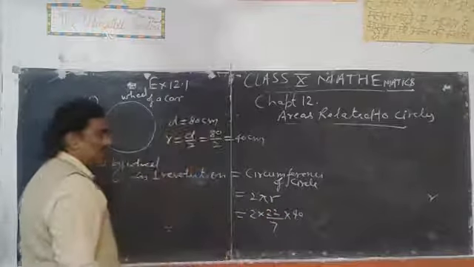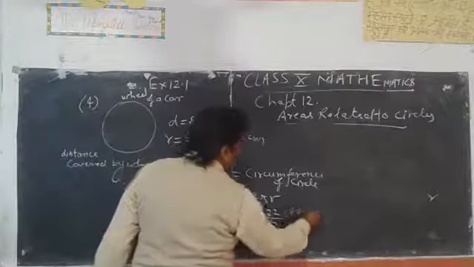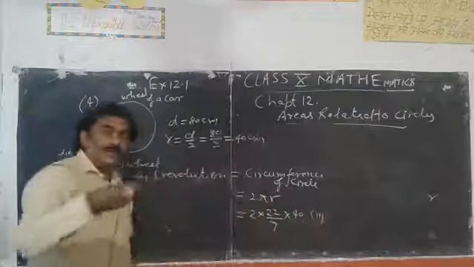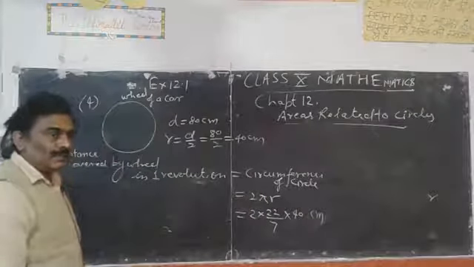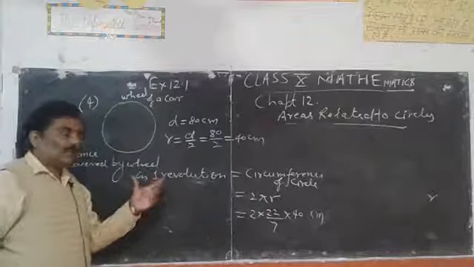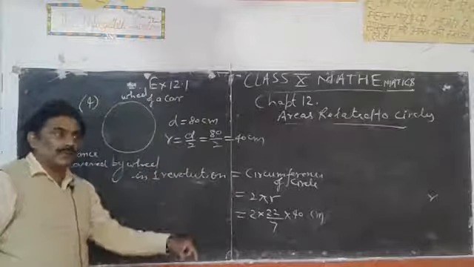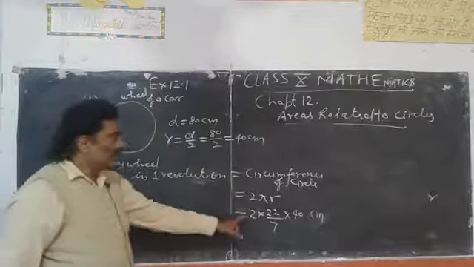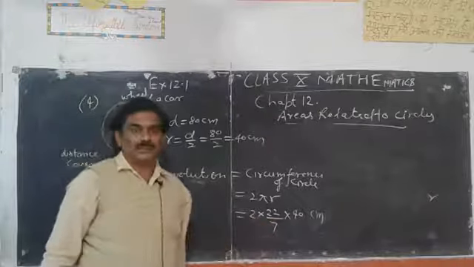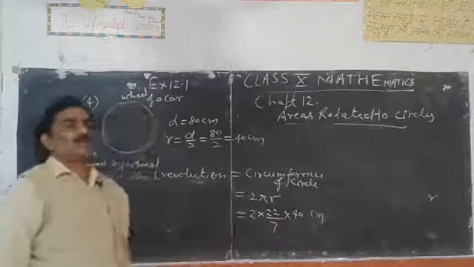So this one is called the distance covered by wheel when the car travels. So if wheel rotates, the distance covered by wheel in one rotation or one revolution is 2 into 22 upon 7 into 40 centimeter. So students, write down this part.